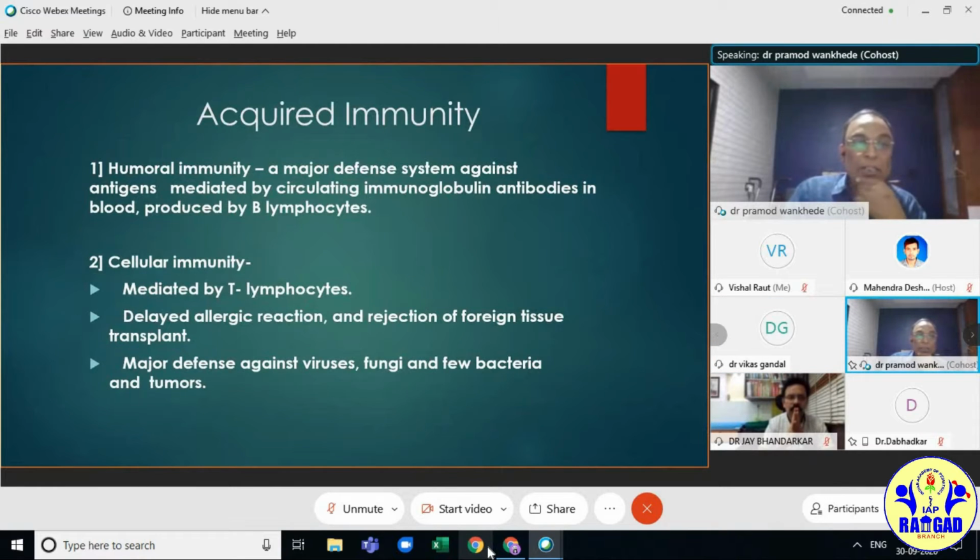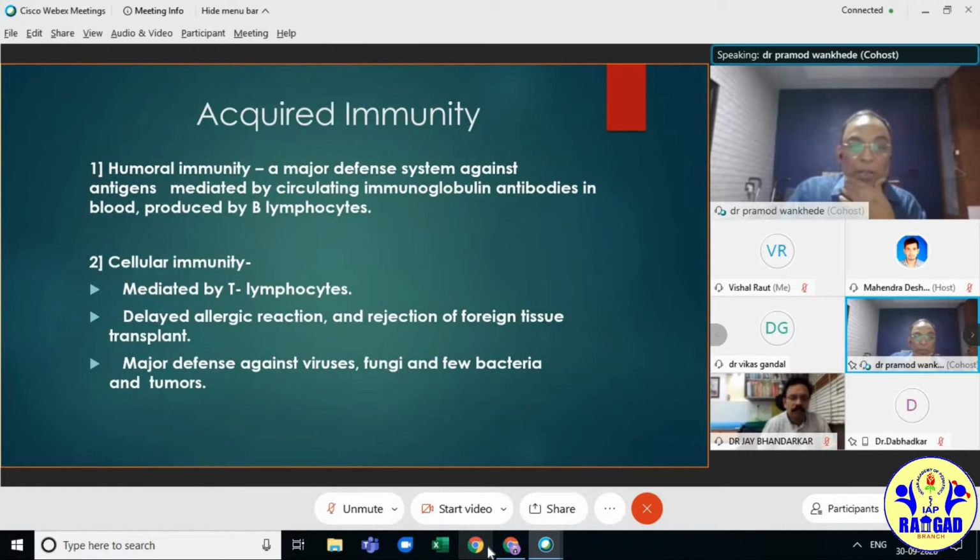Acquired immunity is of two types, humoral and cellular. Humoral is the major defense system against antigen, mediated by circulating immunoglobulin antibodies in blood produced by B lymphocytes. Whereas cellular immunity is mediated by T lymphocytes, presenting delayed allergic reactions and rejection of foreign tissue transplant.